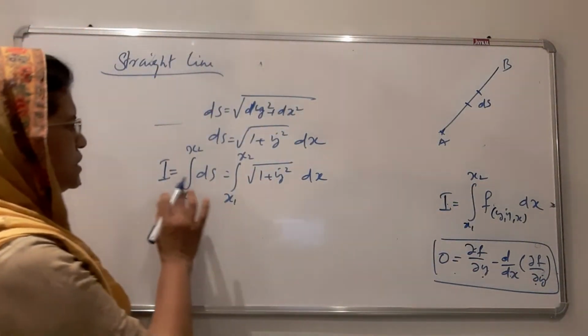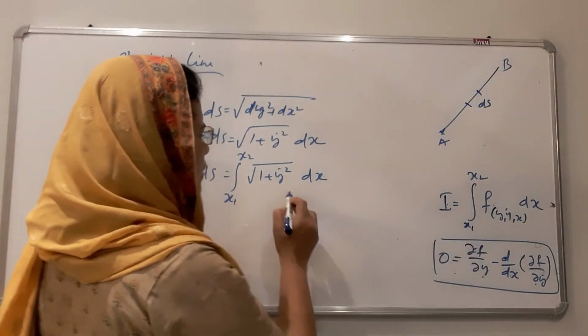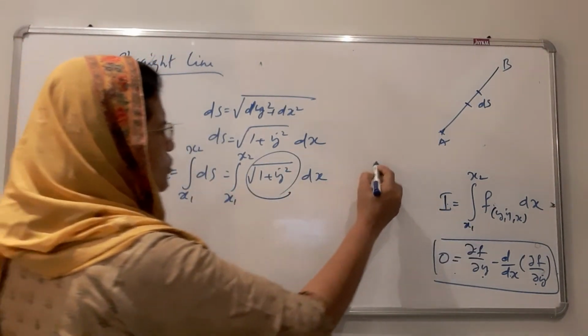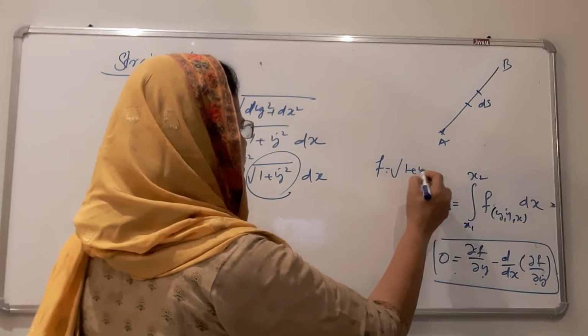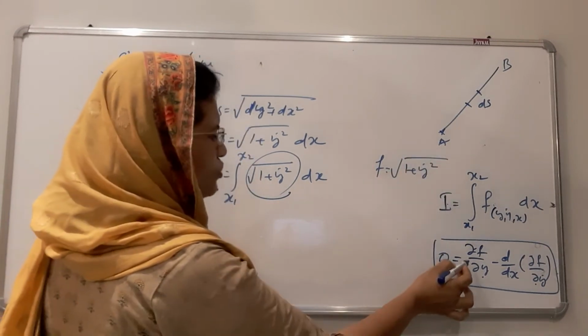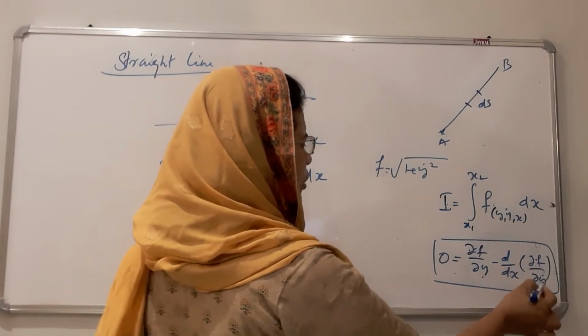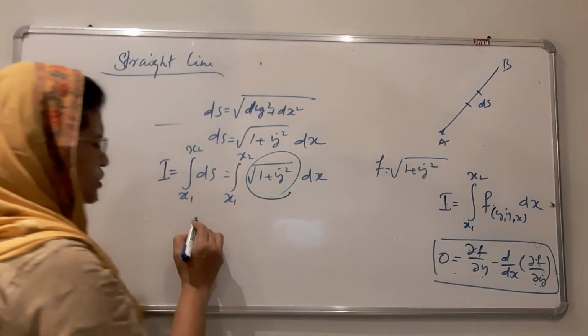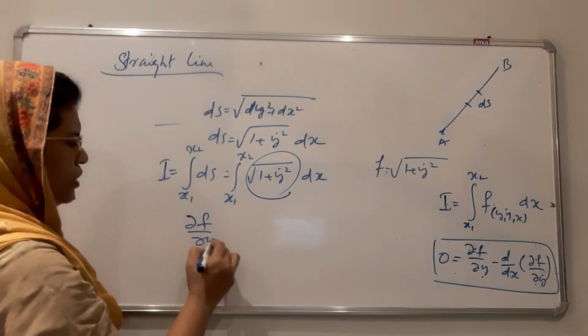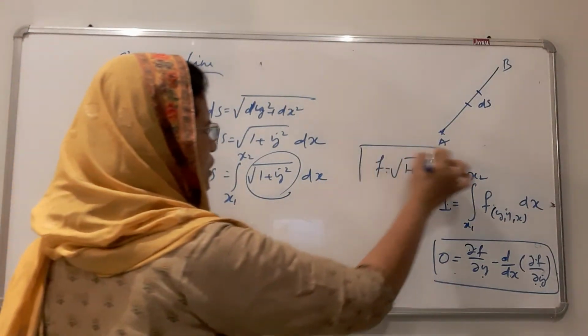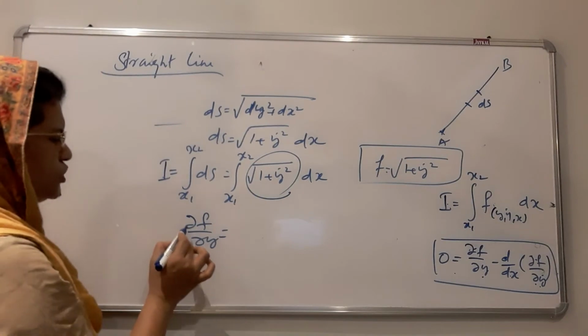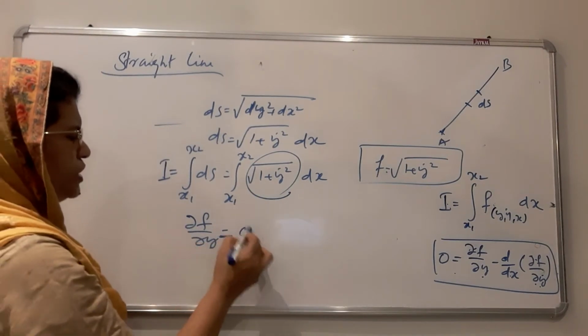Therefore this equation is just like the first equation. Here f is equal to square root of 1 plus y dot square. Therefore we have to calculate dou f by dou y and dou f by dou y dot here. What is dou f by dou y? In this equation there is no y, therefore dou f by dou y is equal to 0.